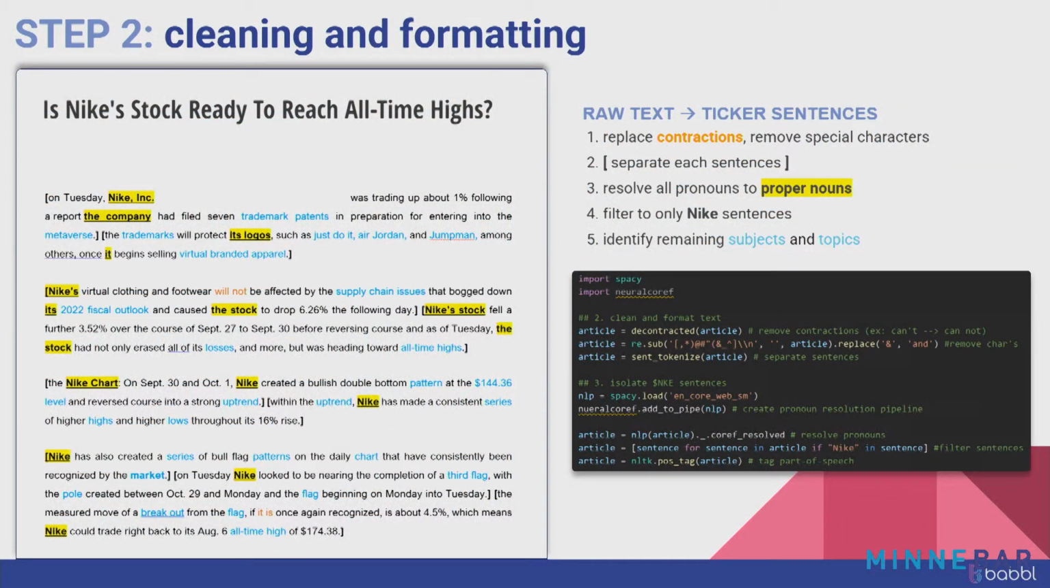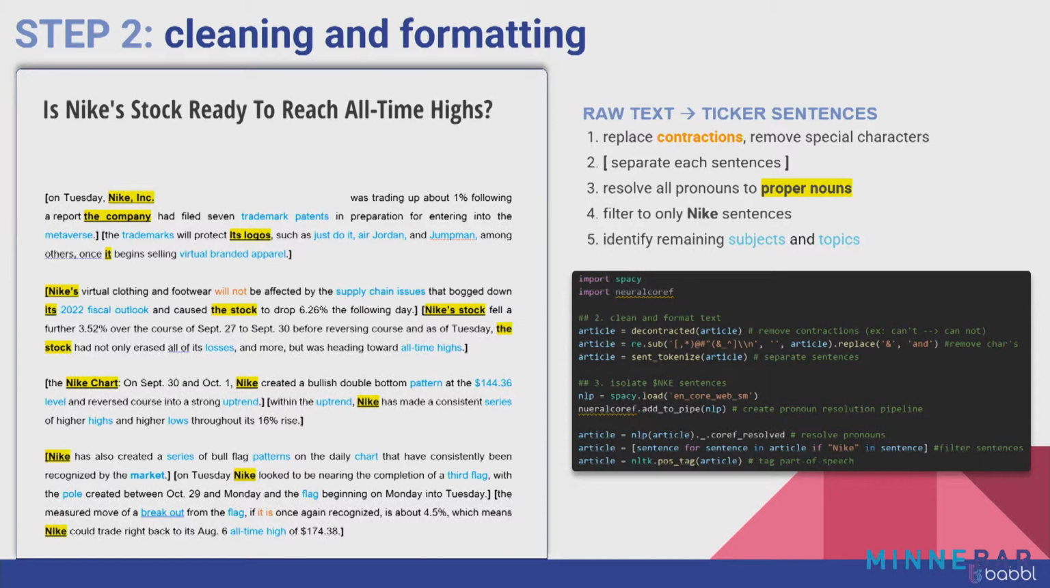So what you're seeing here on your screen is we've taken the code written on the right and gone through the article to identify all of the sentences about Nike. And then we've done some other special things like removing special characters and contractions to help the computer read it more effectively, separating the sentences out into individual components so that the computer can grade them individually. And then we've done some work with the nouns used in the article to help the computer know when the article is talking about Nike.